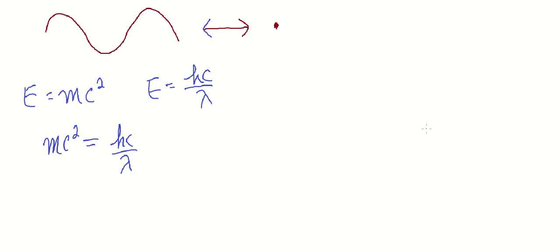All right, you can cross multiply here, get lambda times mass times the speed of light squared is equal to Planck's constant times the speed of light, and one of these is going to cancel out.